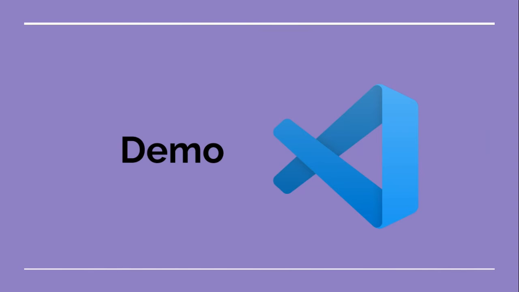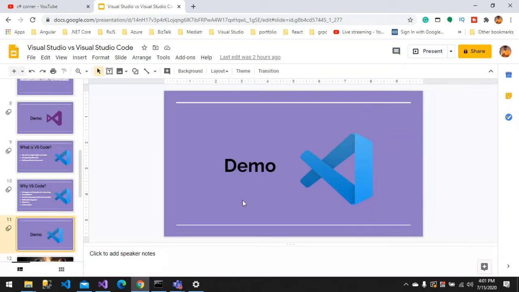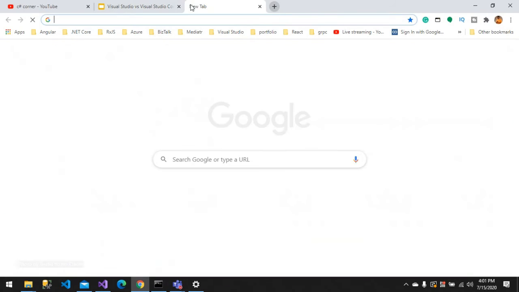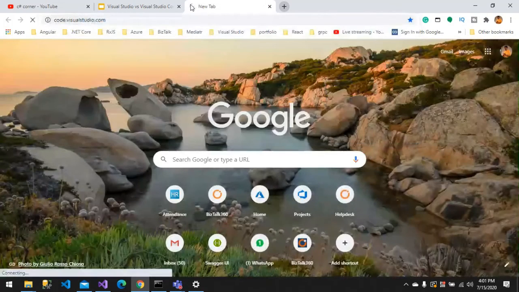So we'll see a demo. I'll show you where you can download VS Code: you can go to code.visualstudio.com.